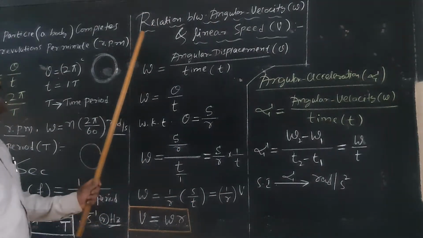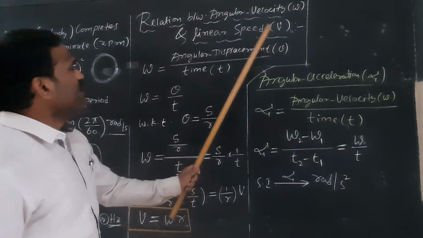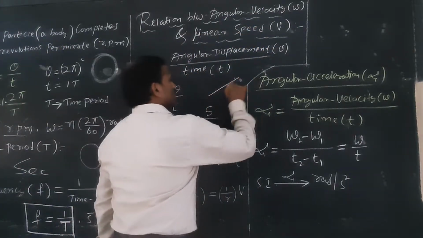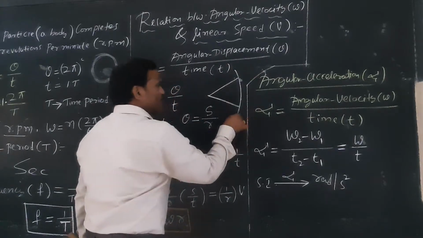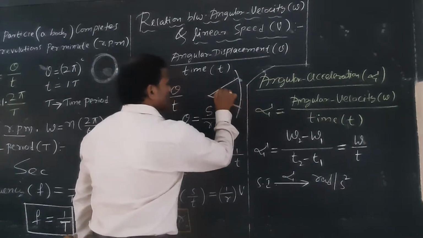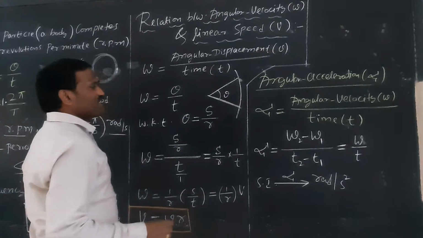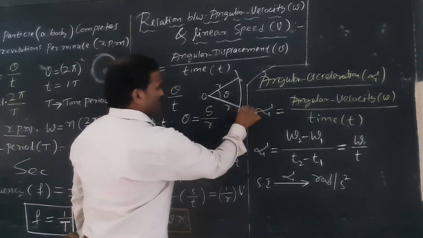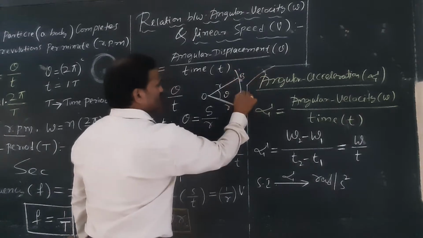Now, the relation between angular velocity and linear speed. What do you mean by angular velocity? Let us consider a particle or a body moving in a circular path, with theta being the small angle described by the particle, where r is the radius vector. The particle is moving from A to B. This is the arc length.